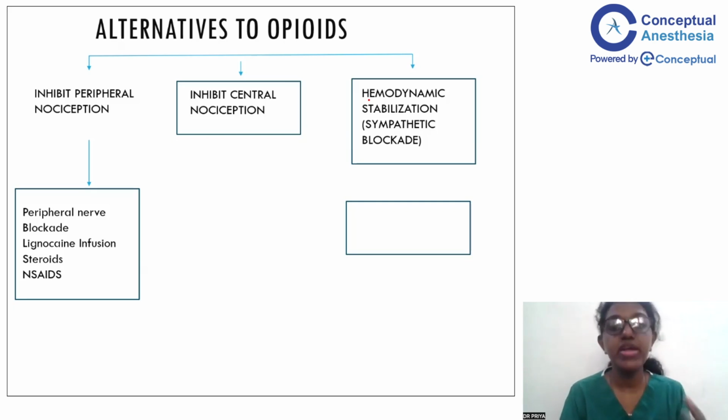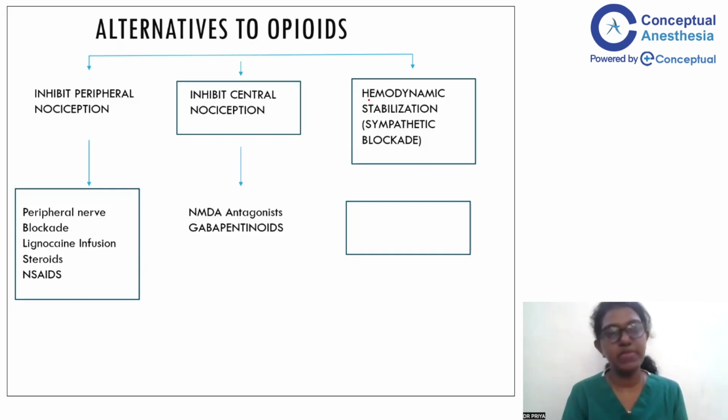Then how do you inhibit central nociception? So central perception of pain, how is it inhibited? What are the drugs that we can give? Here comes the role of NMDA antagonists and gabapentinoids.